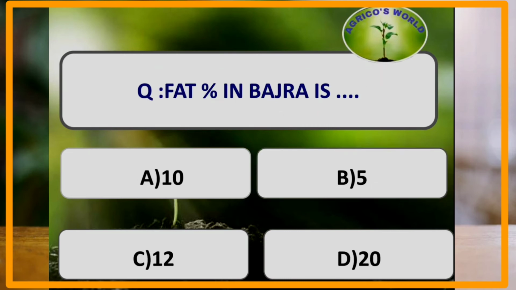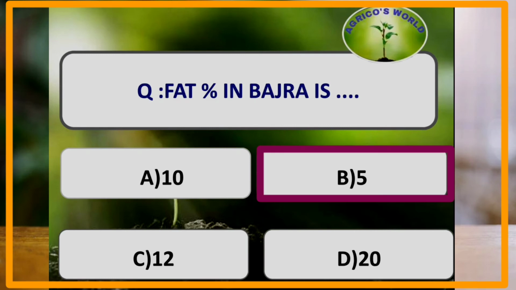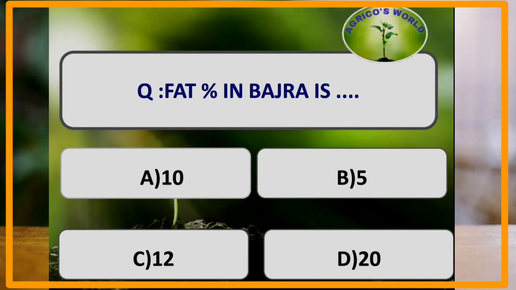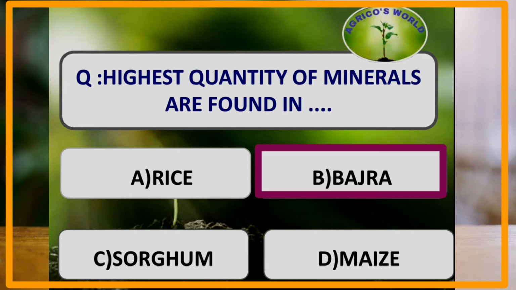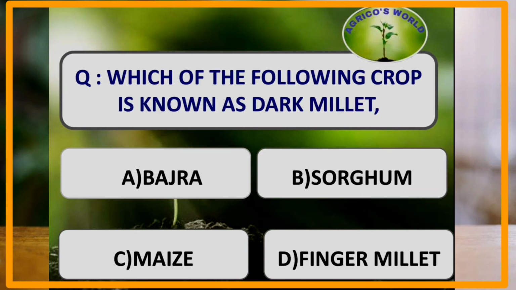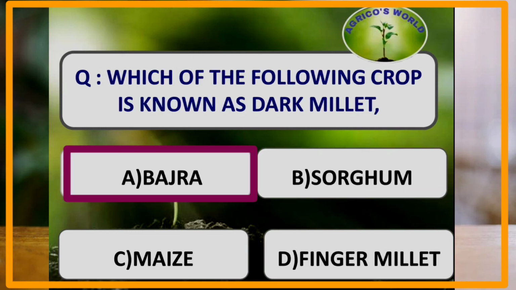What is the fat percent in Bajra? The fat percent in Bajra is 5% and it is highest among the millets. Highest quantity of minerals are found in. The highest quantity of minerals are found in Bajra. Which of the following crop is known as dark millet? Bajra is known as a dark millet. It is also called as cattail millet, candle millet or the spiked millet.